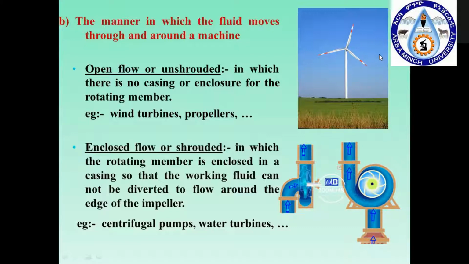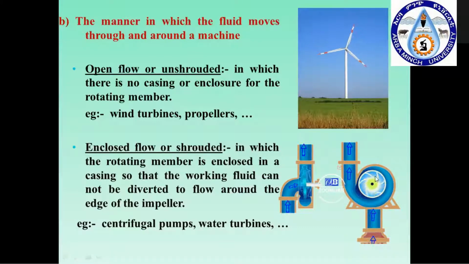And again, you can see the second category. Here you can see it will be enclosed or stored type. The example will be a centrifugal pump. Here you can see the rotating impeller, or the center blade, which is given energy from the electrical motor. The electrical motor, attached to the impeller, gives inputs so that the impeller rotates, and the fluid from the lower level is transferred to the higher level, so you are getting the fluid transfer.